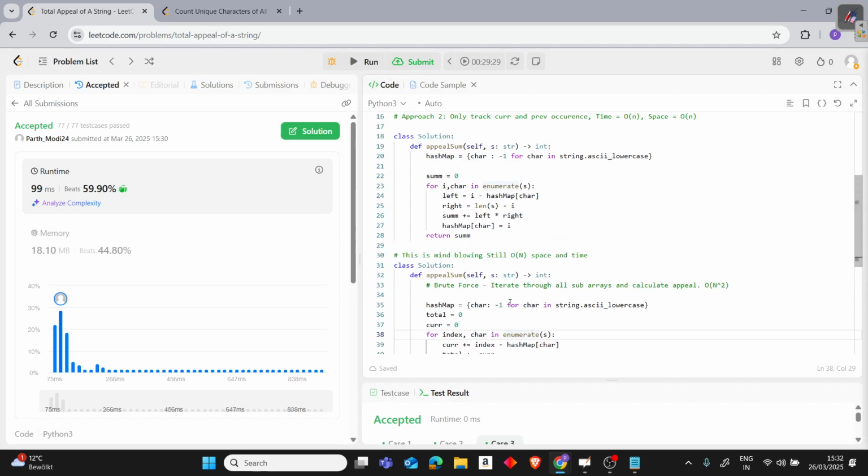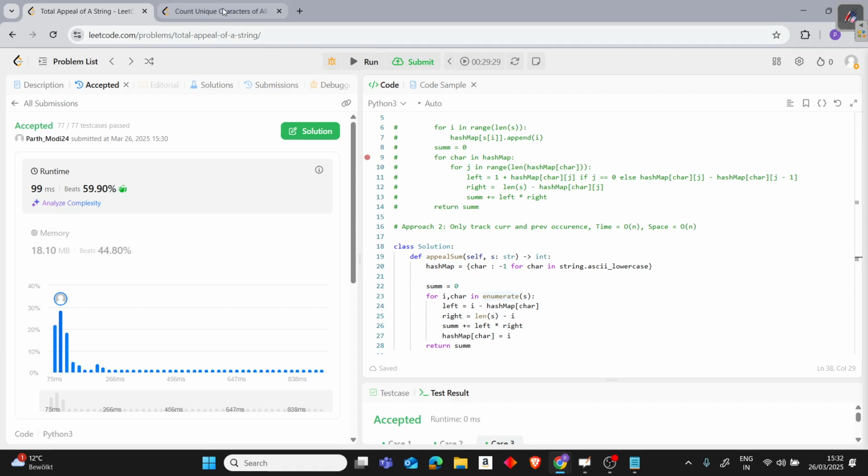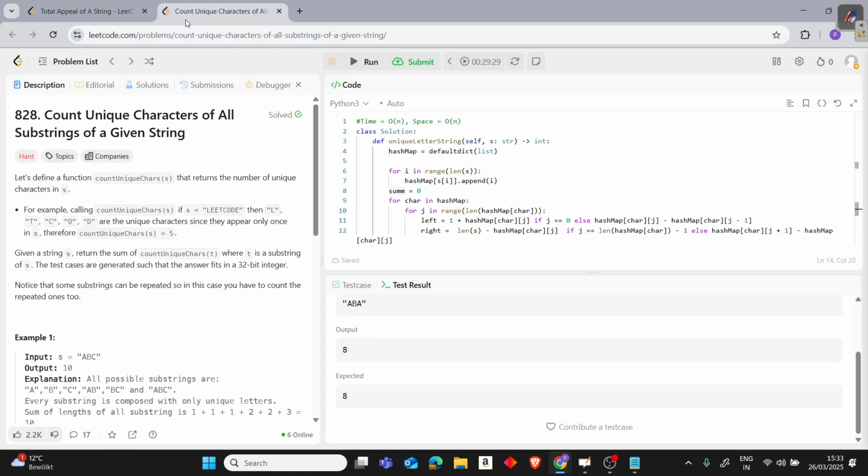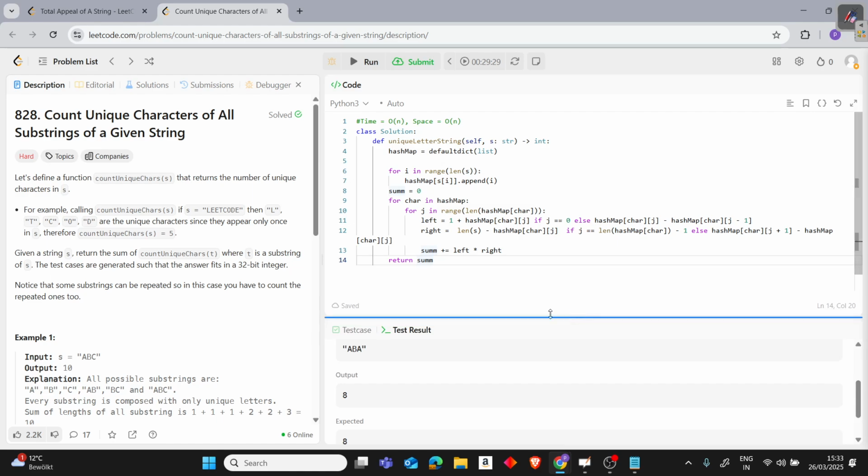So that's it about this video. I hope these two questions are really important to know the difference. There's a minute difference, really important, and it might be asked. Usually hard problems are not asked, but these are not that hard: counting unique characters or counting the substrings. So at least now we know how to calculate all the substrings, and we can utilize the same logic in some other problem where we need to find substrings, right? So that's it about this video. Thank you and stay tuned.